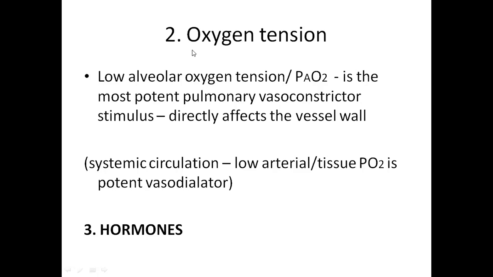The alveolar oxygen tension, if the partial pressure of oxygen in alveoli decreases, it directly stimulates the smooth muscles around your pulmonary vessels, constricting them, increasing the vascular resistance, which is exactly opposite in your systemic circulation, where the low tissue partial pressure of oxygen causes vasodilatation. It mainly depends on the inhibition of the potassium channels in the blood vessels, where potassium channels will be inhibited in the arterial circulation, leading to the